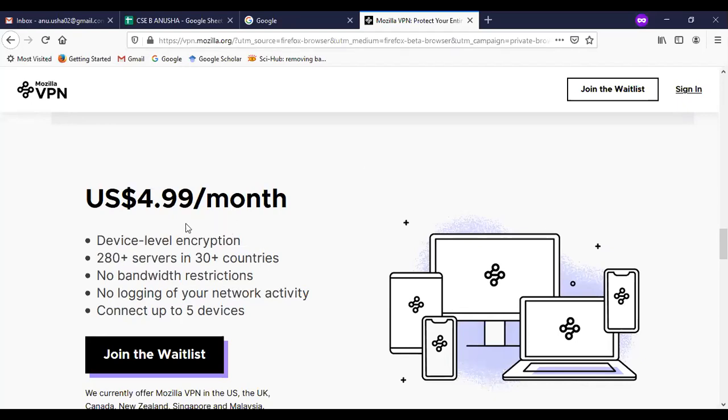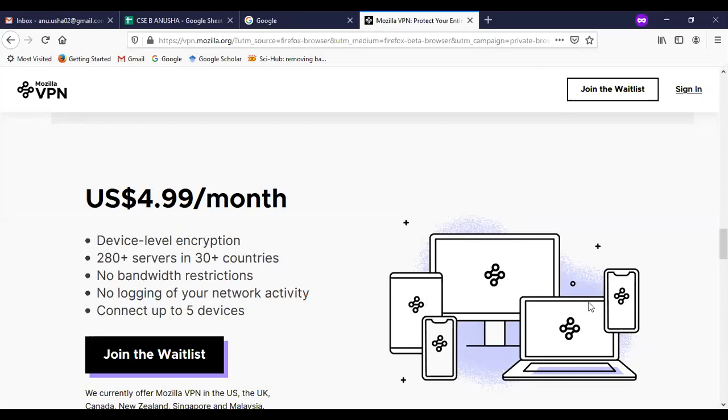How does it give these things? We need to pay almost $5 per month. Why pay? Because it maintains device-level encryption. Via the device we can choose the encryptions, and it is widely used, with 280 plus servers in 30 plus countries. There are no bandwidth restrictions, and there is no need to maintain logging activity. That is the most important one. It is not maintaining any private activity, and it allows up to 5 devices to connect.